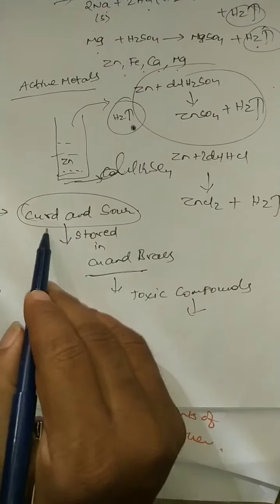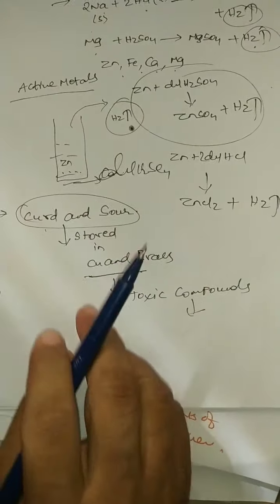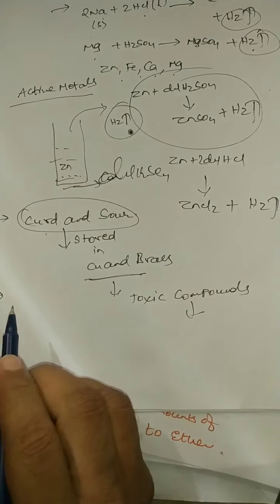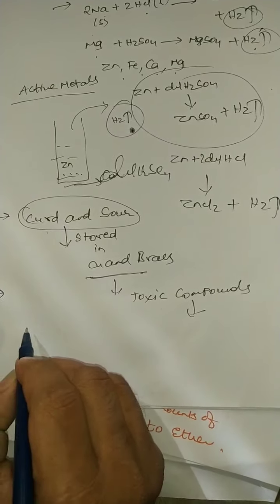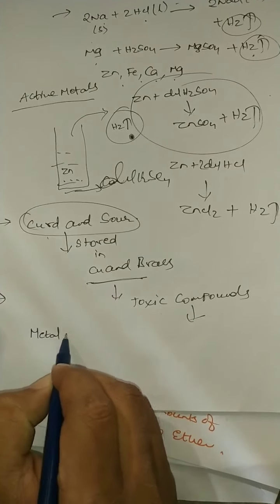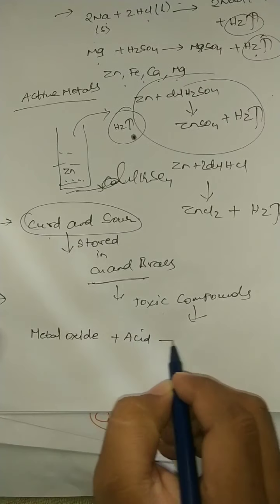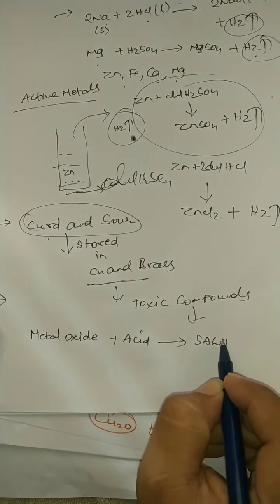That's why curd and sour foodstuff should not be stored in vessels made up of copper and brass. That point is important. Next, already you know one more point. Metal oxide reacts with acid. Metal oxide reacts with acid to liberate salt and water.